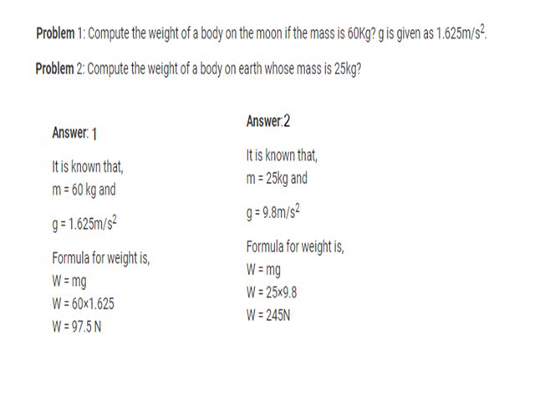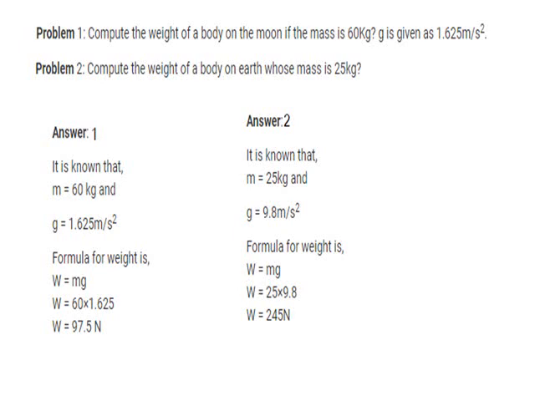97.5 newtons. Second problem. Compute the weight of a body on the earth whose mass is 25 kilograms. So mass is given as 25 kilograms and g we have to take as 9.8 meter per second square. So substitute in the formula, W will be 245 newtons.